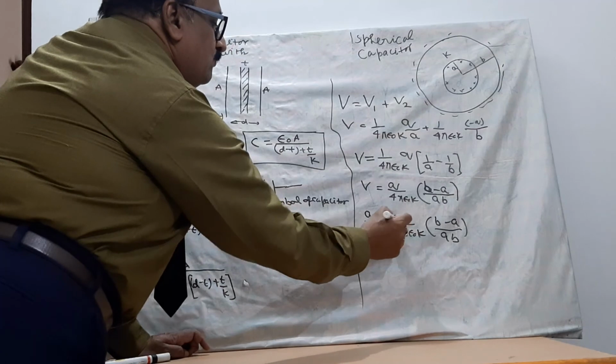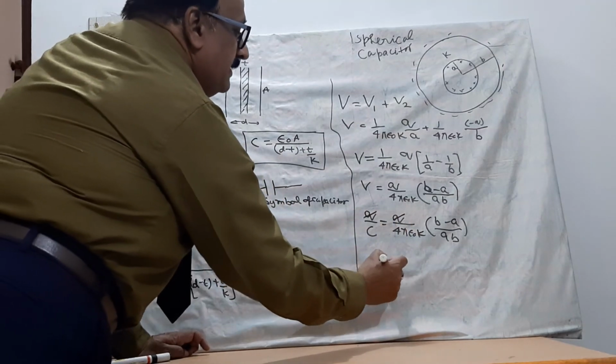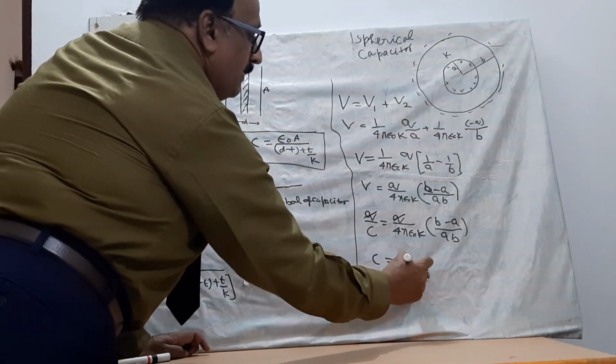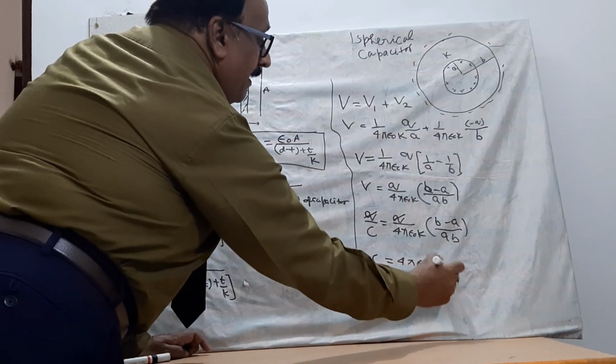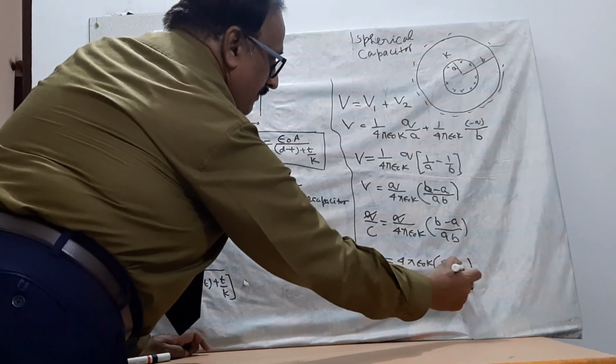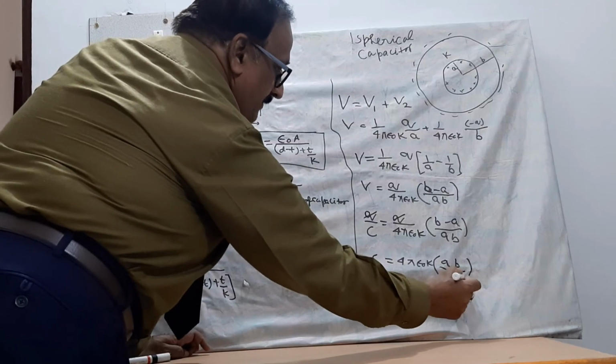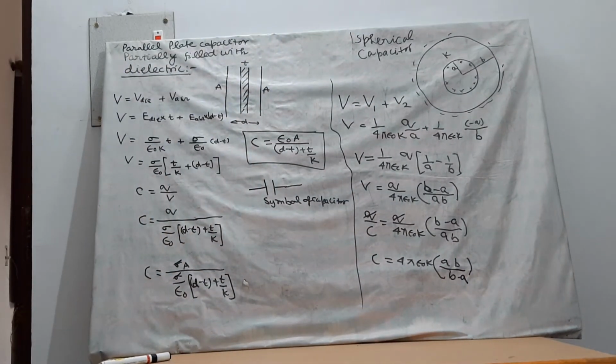Therefore, Q and Q will cancel out. C is equal to 4 pi epsilon naught K AB upon B minus A. This is the formula for capacity of a spherical capacitor.